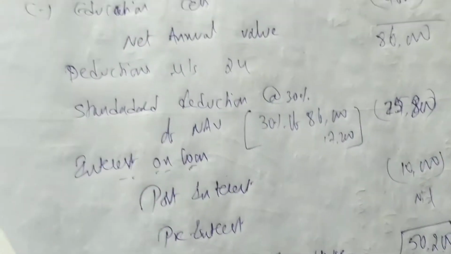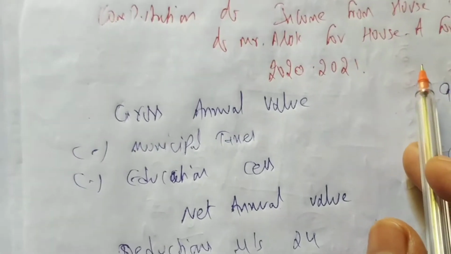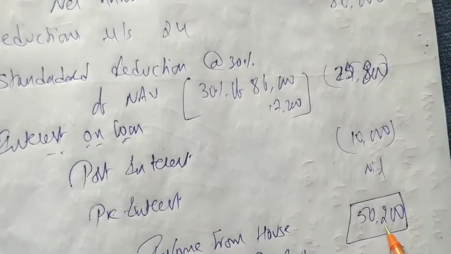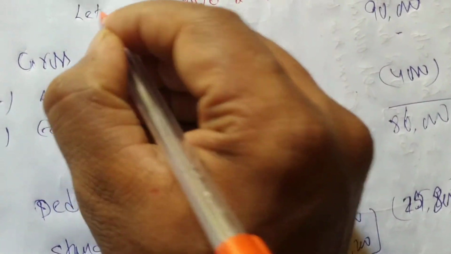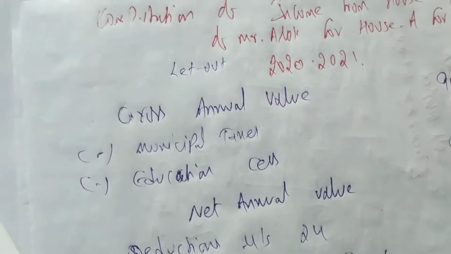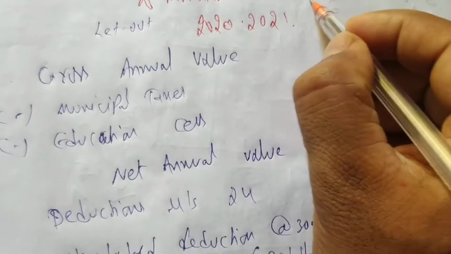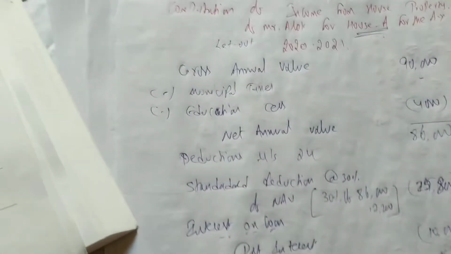So income from house property that is let out, you are getting how much? 50,200. So this is the let out portion. Okay, so this is house 1, house A. Now we have to do house B. House B is nil. Why is it nil? Because this is used for business purpose.